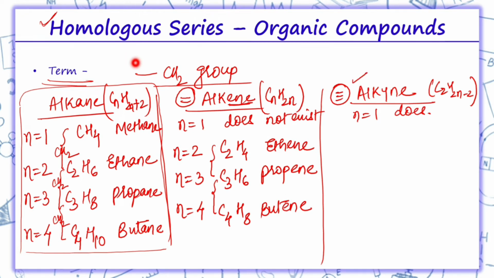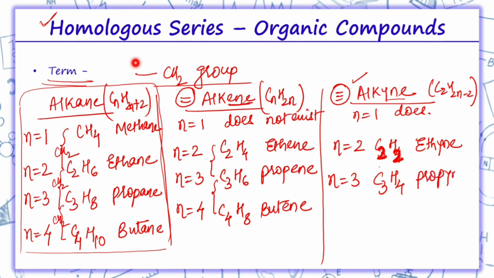Now when we talk about alkyne, for alkyne also n equals 2, that means C2, 2 into 2, 4, 4 minus 2, 2, so it is C2H2. For n equals 2, we use the word eth and the suffix is yne, so ethyne. If I am writing n equals 3, C3, 3 into 2, 6, 6 minus 2, 4, so it is propyne.